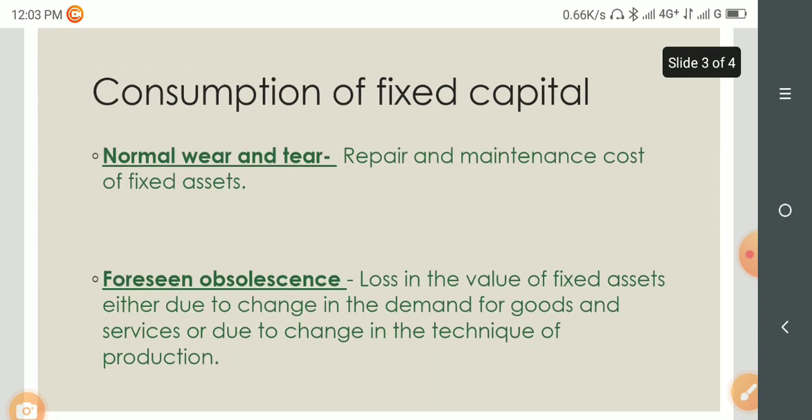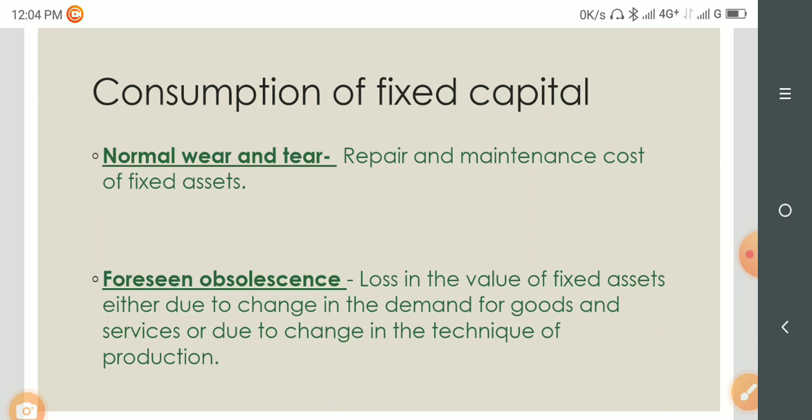Consumption of fixed capital. There are two types of capital: fixed capital and working capital. Fixed capital consists of those assets upon which investment remains fixed for a long period of time, say 15-20 years. Working capital, on the other hand, consists of those capitals upon which we have to invest again and again, say for example raw material. We have to purchase the raw materials again and again depending upon how much quantity of commodity is produced.